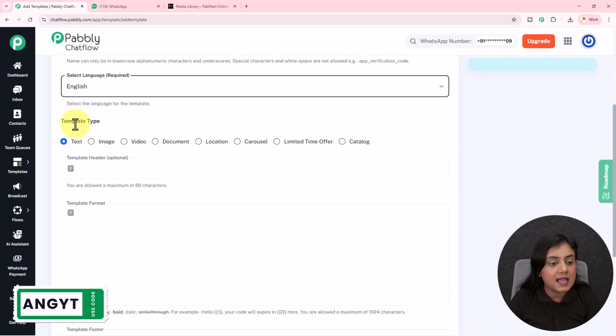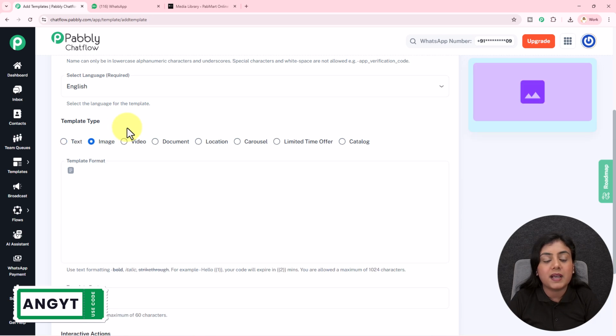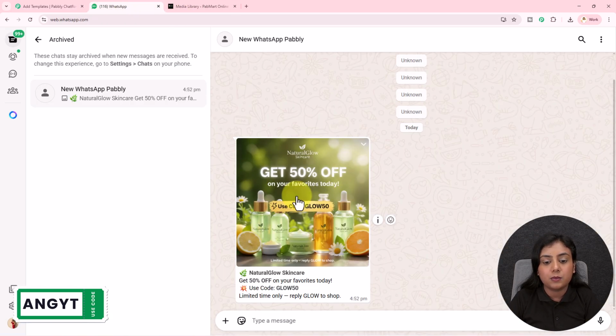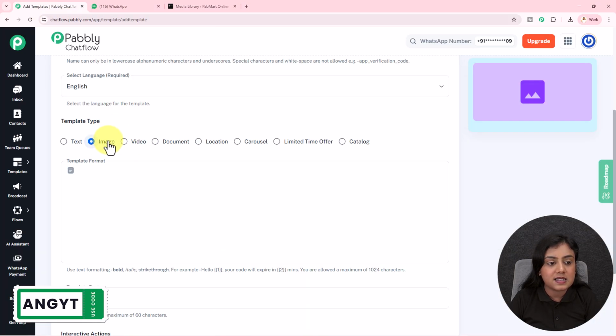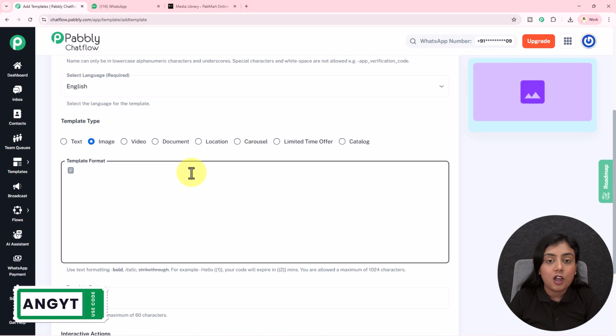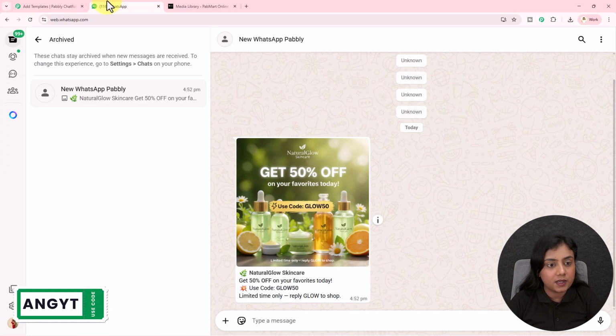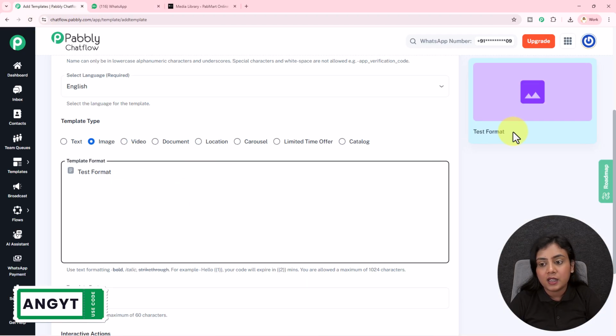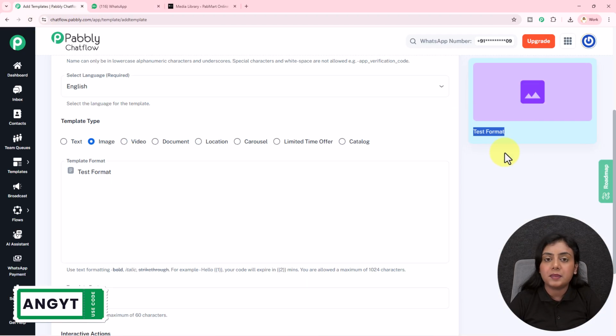Okay, next it is asking for template type. I will select the type as image right here because I want to add a promotional image with the message. So if you want to add an image as well, you can select this template type as image over here. You can also select video, document, location, anything according to your requirement. Next is the main format of the message. So let's suppose for the format, I'll write over here test format. So this is the main body. You can see over here, the body will appear like this.